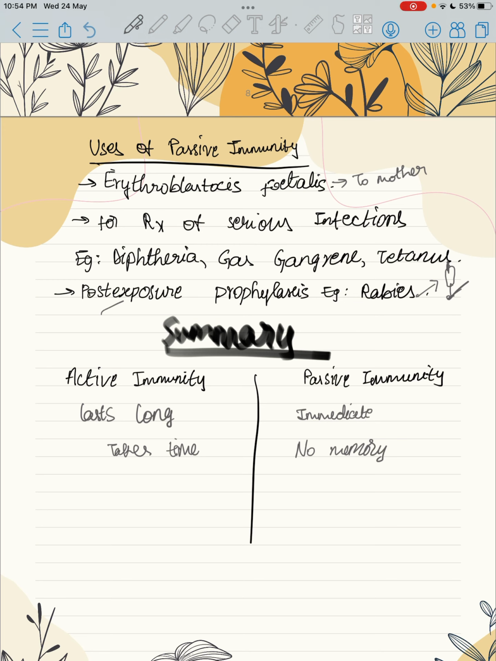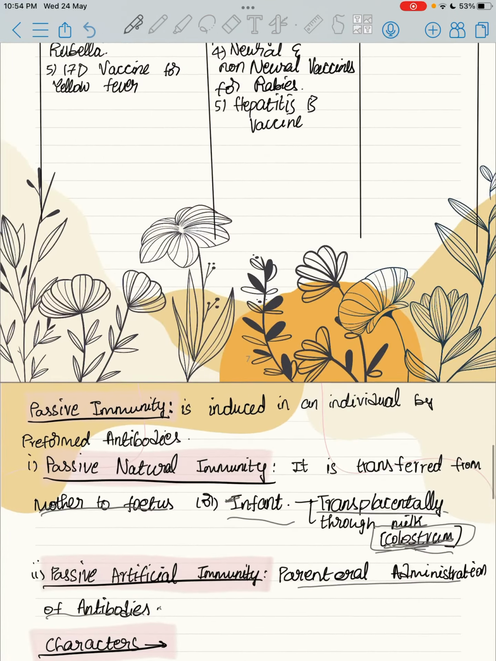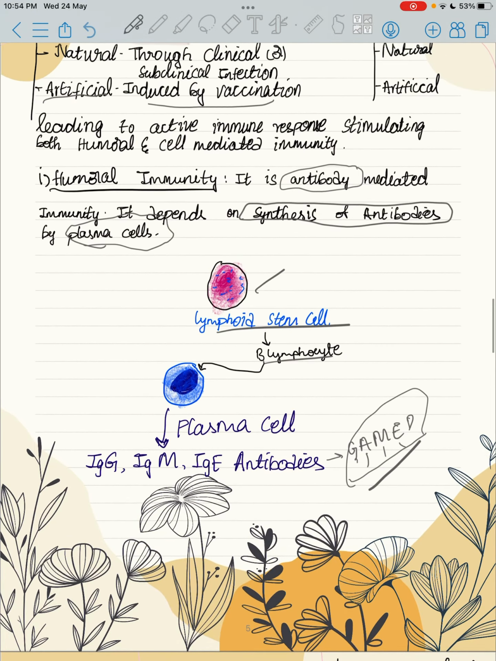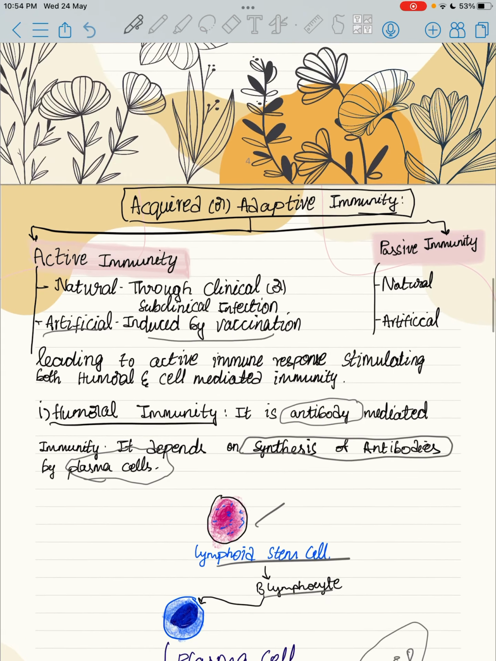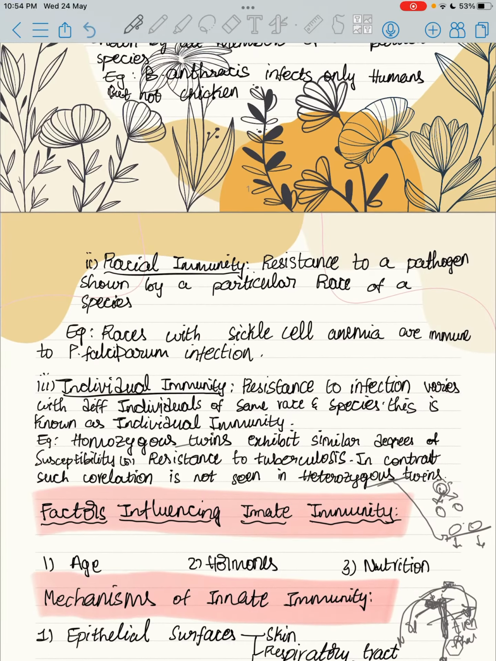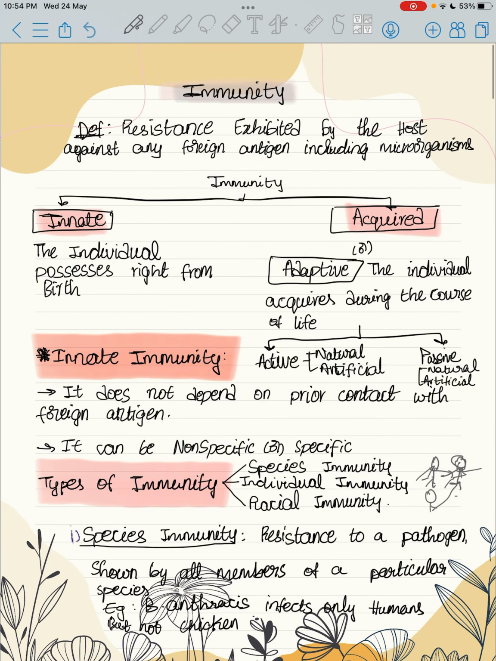Summary. The difference between active immunity and passive immunity is that active immunity is long lasting and passive immunity is immediate. Active immunity takes time and passive immunity does not take that much time. Passive immunity has no memory, while active immunity has memory. This is all about active and passive immunity, which are seen in acquired or adaptive immunity, and innate immunity, which is possessed from birth. Thank you.